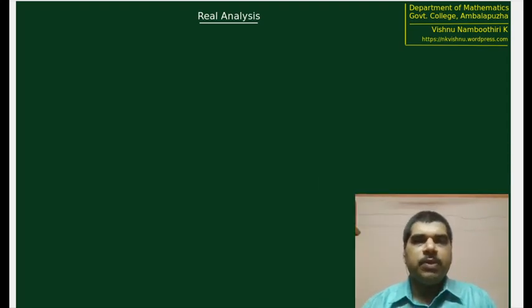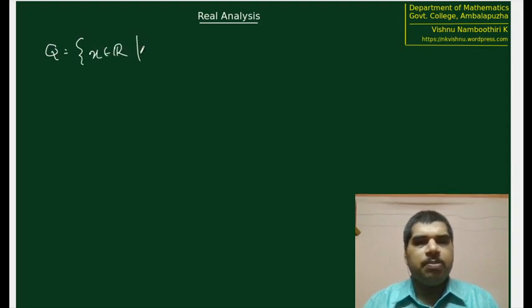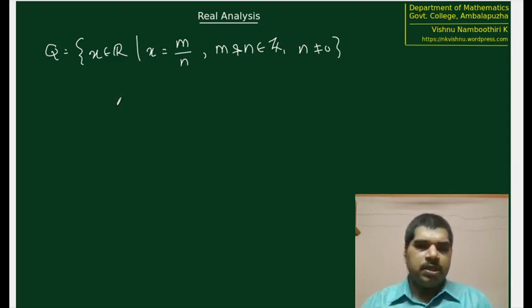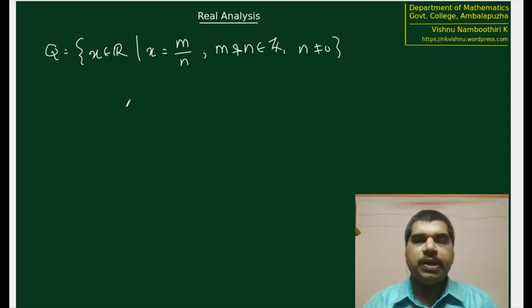Before discussing the issue related to countability of the set of all rationals, we will fix a set theoretical notation for Q. Usually we write Q as a set in this form. Q is the set of all real numbers that can be represented by the notation m by n, that's the ratio of integers, with m and n both integers and n not equal to 0. This is the standard set theoretical notation we usually use to describe Q as a subset of reals.